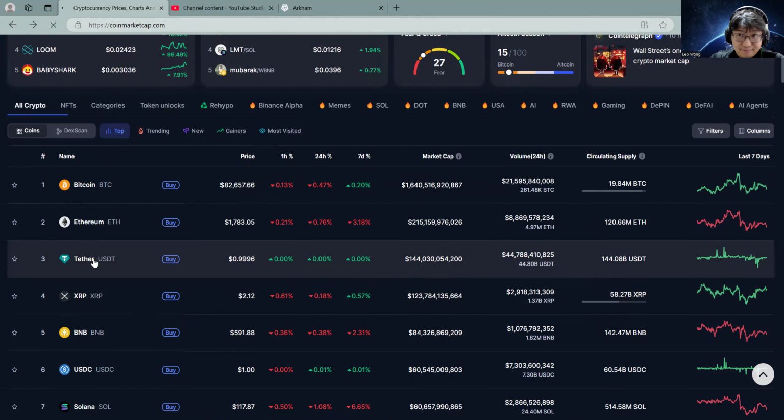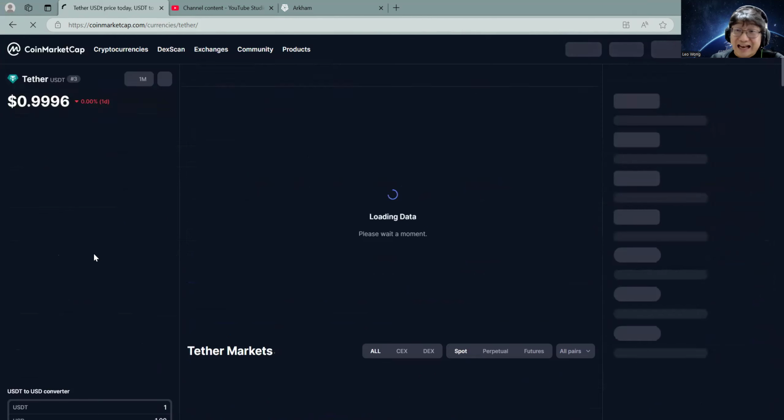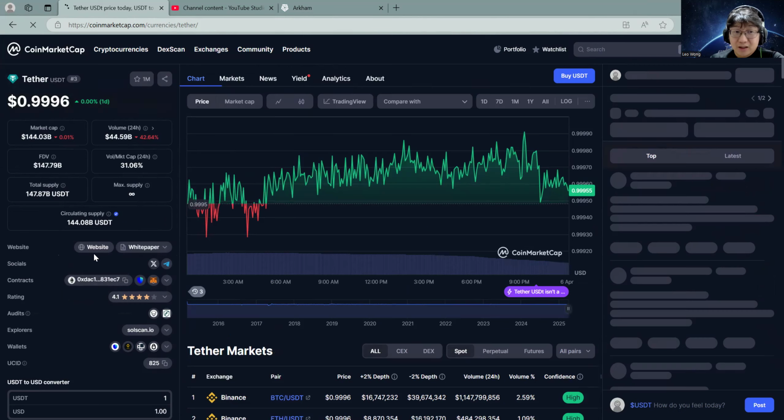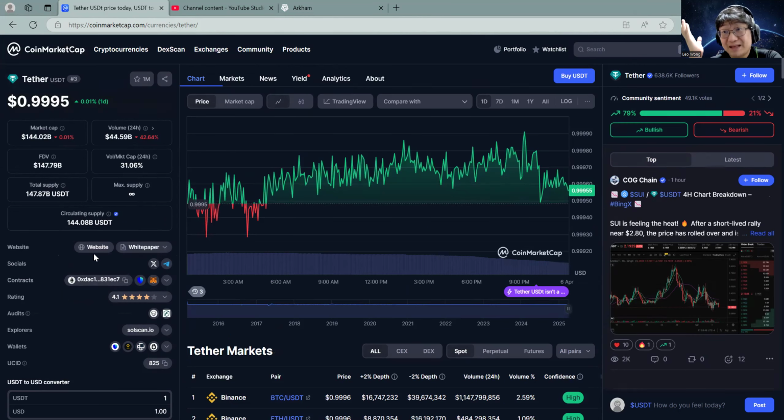Now, Tether. This is another thing that you need to know about. This is what we call a stable coin. A lot of scammers in the last five years have been telling me, oh, we're mining stable coin. Is it five years? I don't know. But it's a lot of people. Don't know where they're from. But let's just say, if they can mine Tether, then I am King T'Challa of Wakanda. It is not mineable. You cannot mine a stable coin. It's not possible.